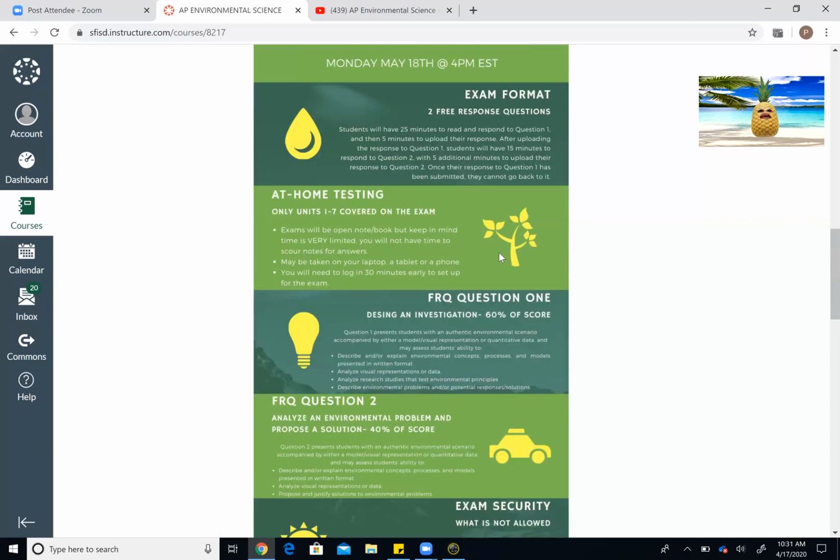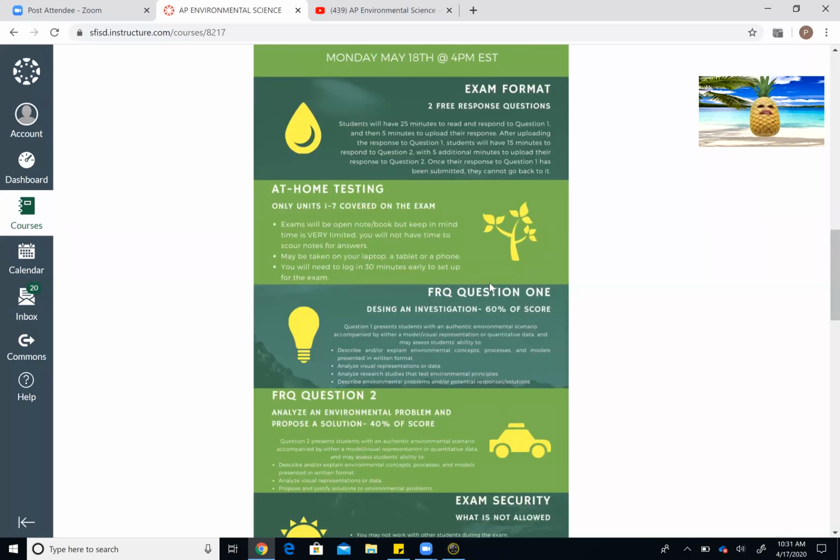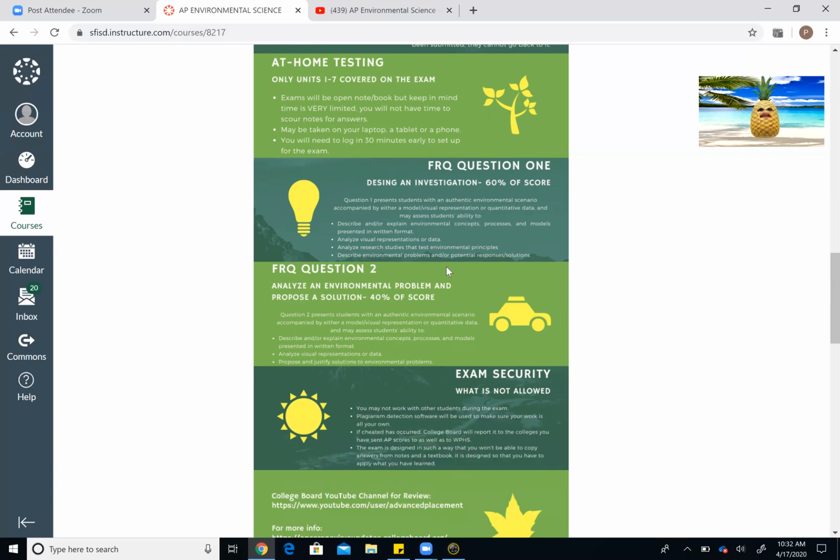So going on, you will be able to take the test on any kind of device that you have. If you have a laptop, if you have an iPad, if you want to use your phone, you can do that. You can even handwrite your responses and then take a picture of it and upload that. So there are all different ways that College Board is trying to accommodate everybody's situation, and of course accommodate you if there's some problem. And again, that's why you have that backup date if you lost power, for example. And again, there's a reminder here under this section that I'm reading to you about the 30 minutes that you want to get on there early.